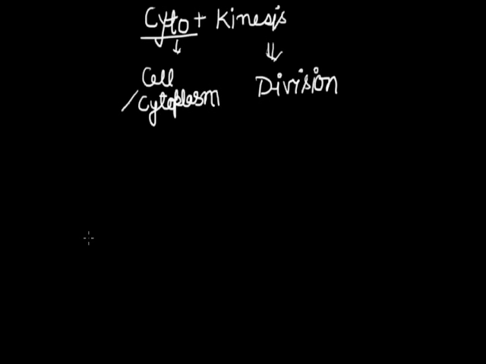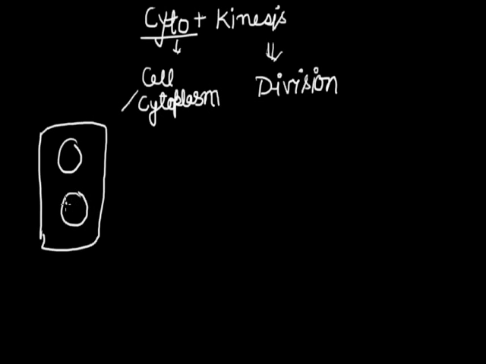After completion of karyokinesis, this will start. We have seen that at the end of telophase, a cell is formed that contains two nuclei, in which nucleolus, DNA material and daughter centriole are present.